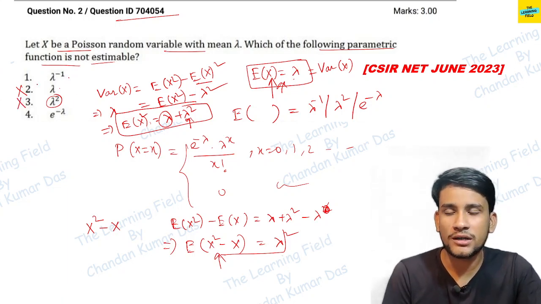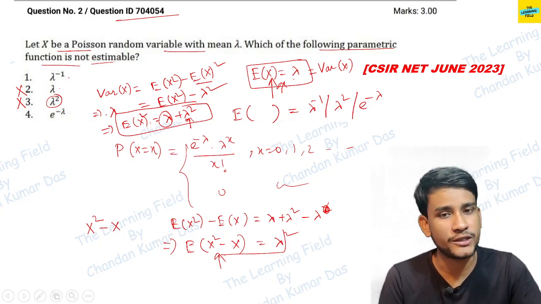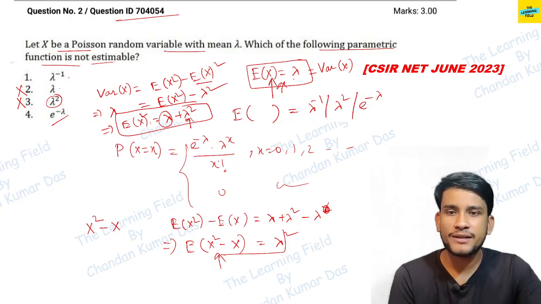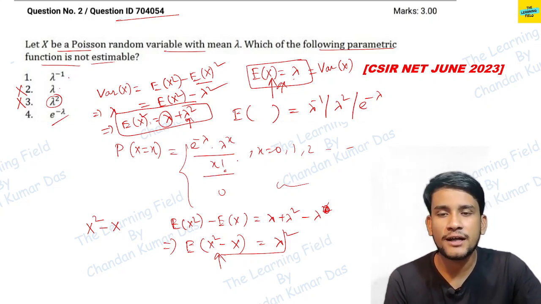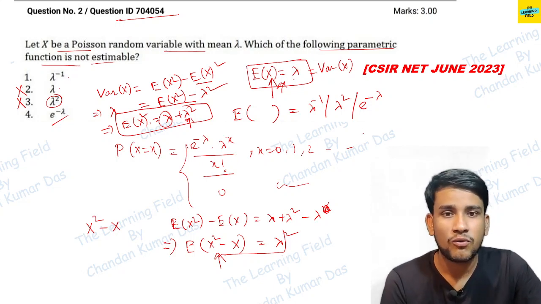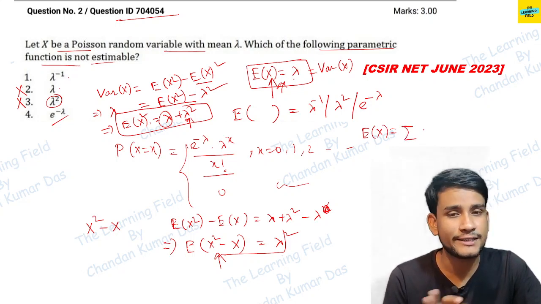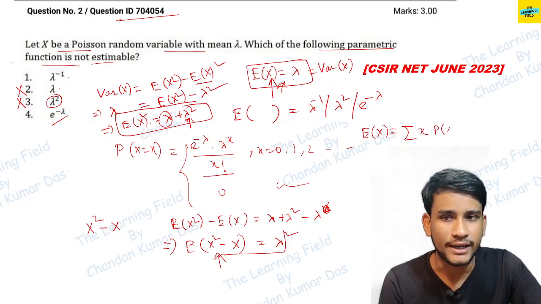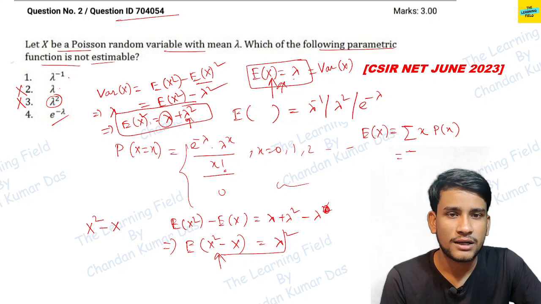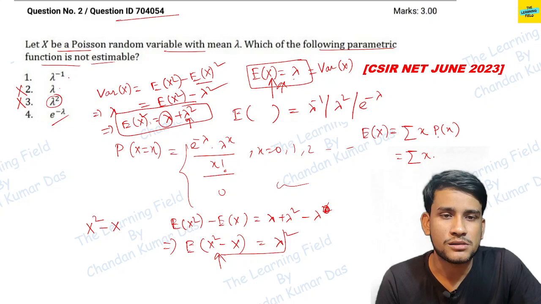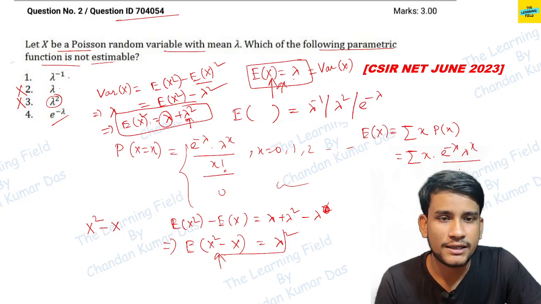Now we have only two options, option A and option 4. So we go to option 4. See here, lambda means what? This is the probability mass function of x. Now what is the expectation of x? Expectation of x means summation, you all know that, in the case of a discrete random variable, it is x into p(x). So this is summation of x into p(x), that is e to the power minus lambda into lambda to the power x by x factorial.